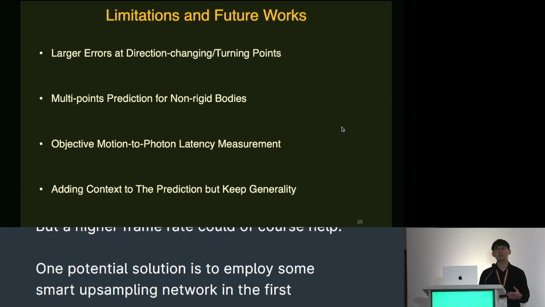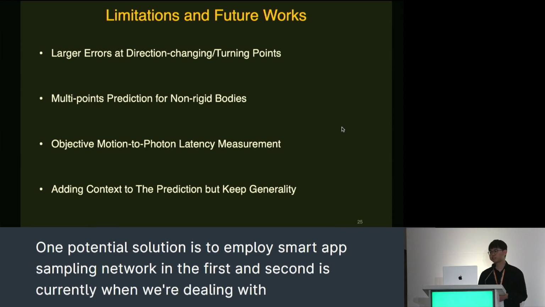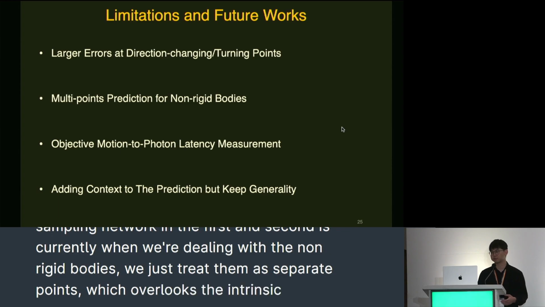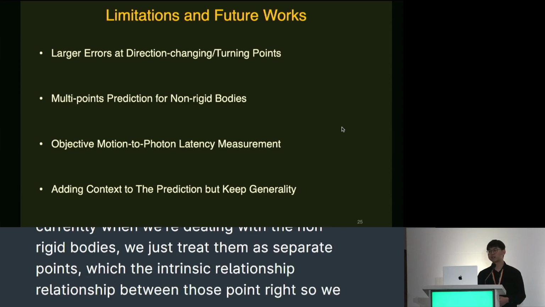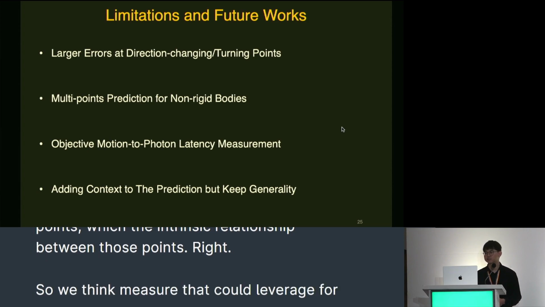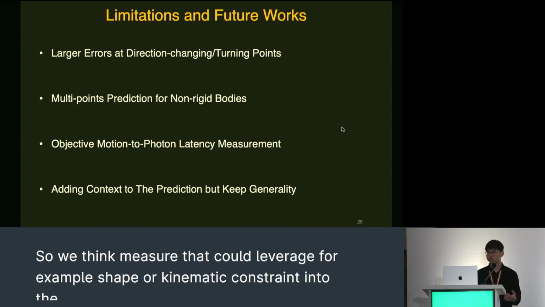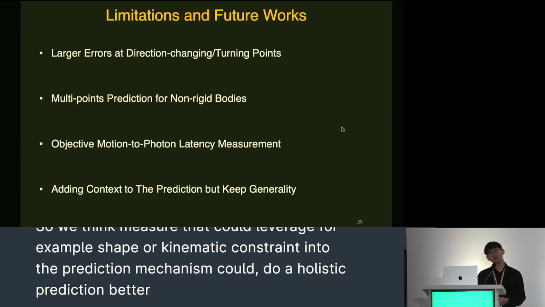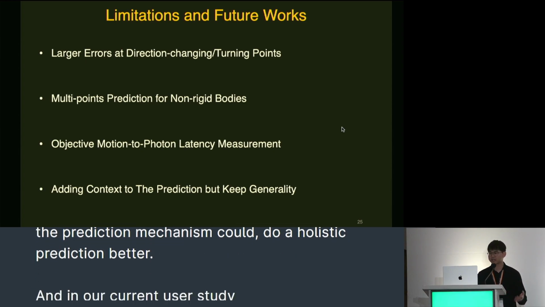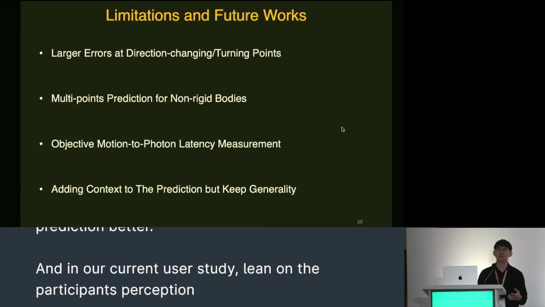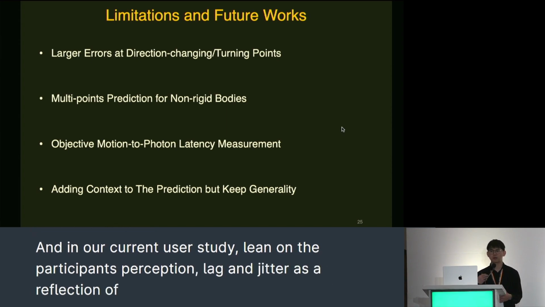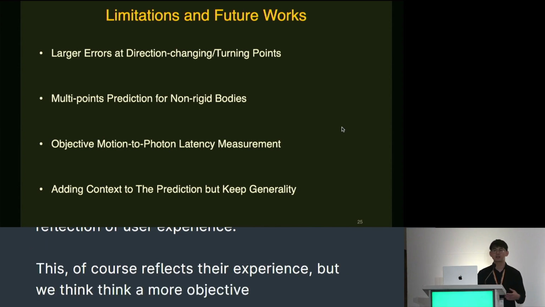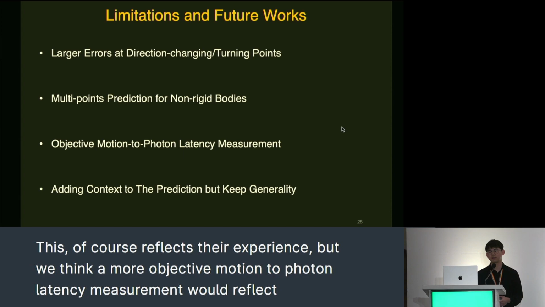And second is, currently when we're dealing with the non-rigid bodies, we just treat them as separate points, which overlooks the intrinsic relationship between those points, right? So we think a method that could leverage, for example, shape or kinematic constraint in the prediction mechanism could do a holistic prediction better. And in our current user study, we lean on the participants' perception of lag and jitter as a reflection of the user experience.